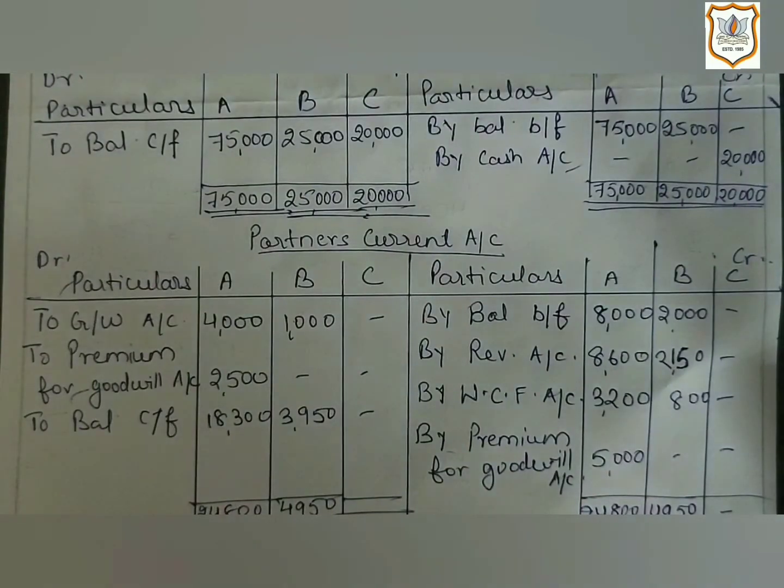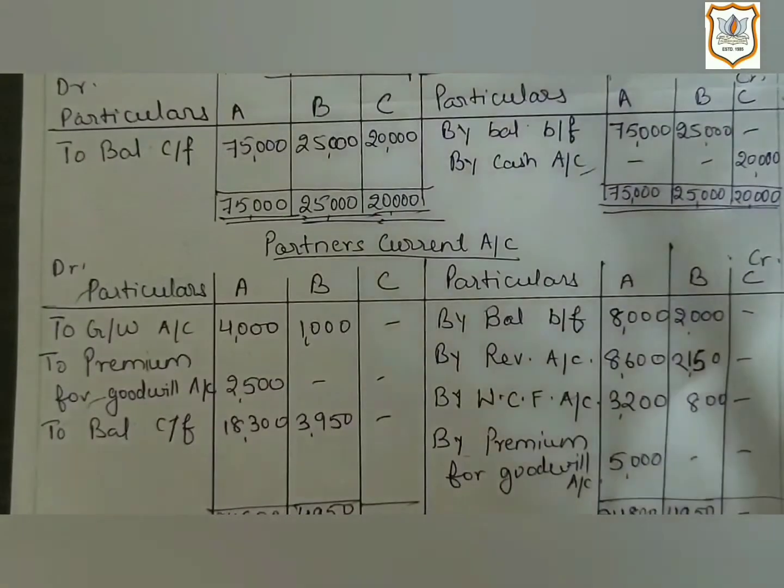Now next point. In the next point, it is given that workman accident compensation claim is accepted rupees 1,000. And in old balance sheet, workman accident compensation fund is also given and it is shown at the value of 5,000.